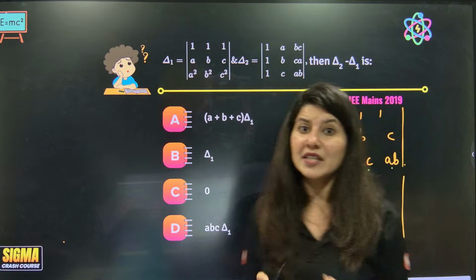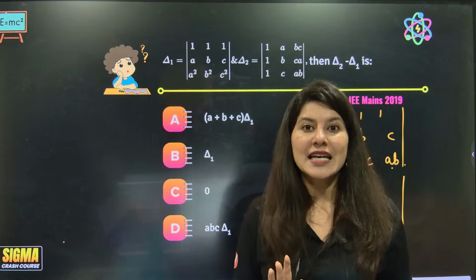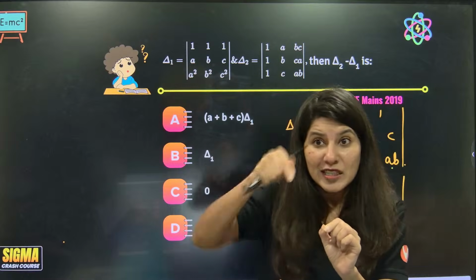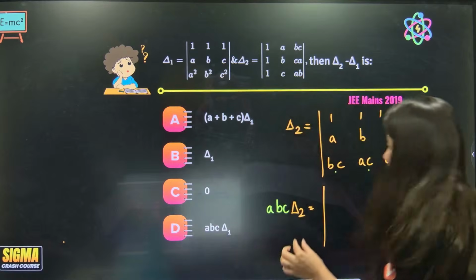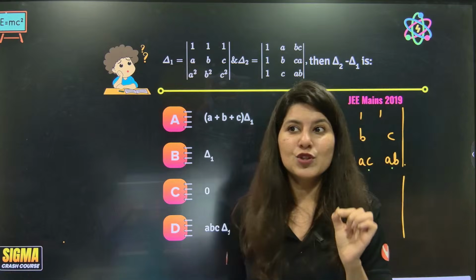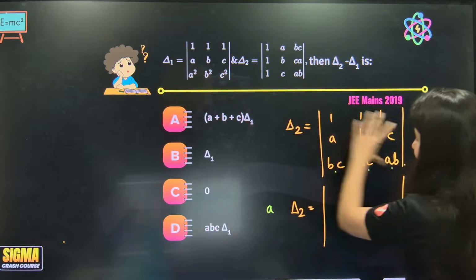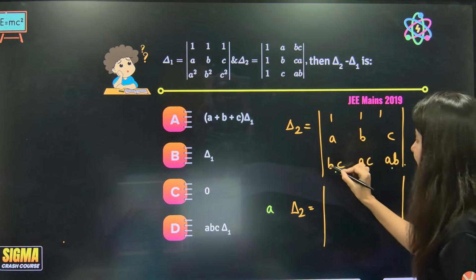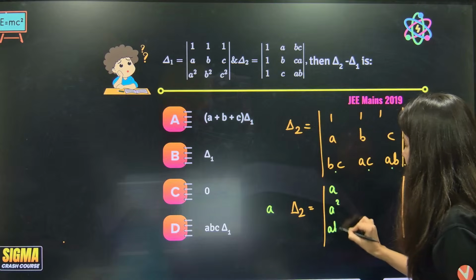But you know what? Multiplication of a constant in a determinant is very different from multiplication of a scalar in a matrix. In a matrix, if you are multiplying any number, you have to multiply it with each and every element. But in a determinant, if you have to multiply any constant, all you have to do is pick one row or one column and just multiply. So if I want to multiply A inside this determinant, I have to pick a column or a row. I am picking this one because I can see if I multiply A over here, this is A square, this is A, B, C.